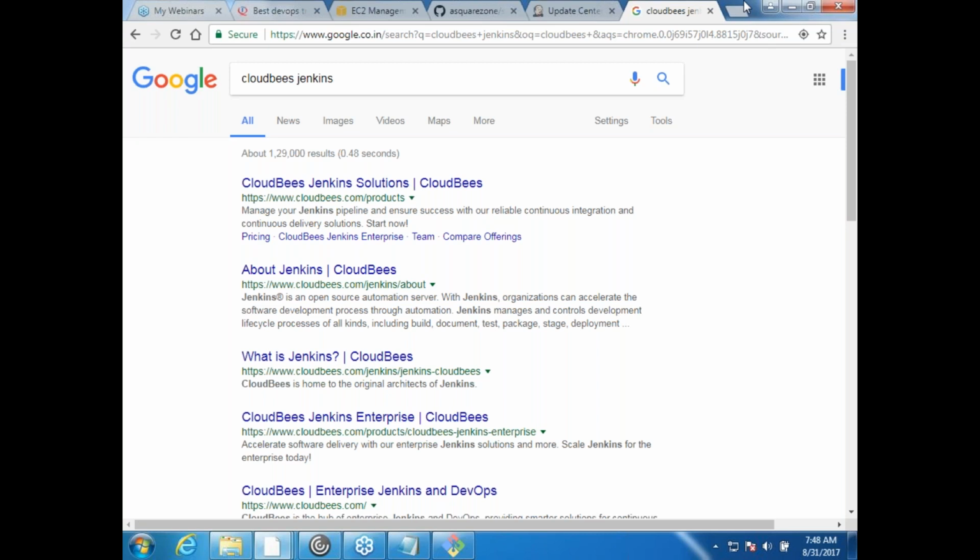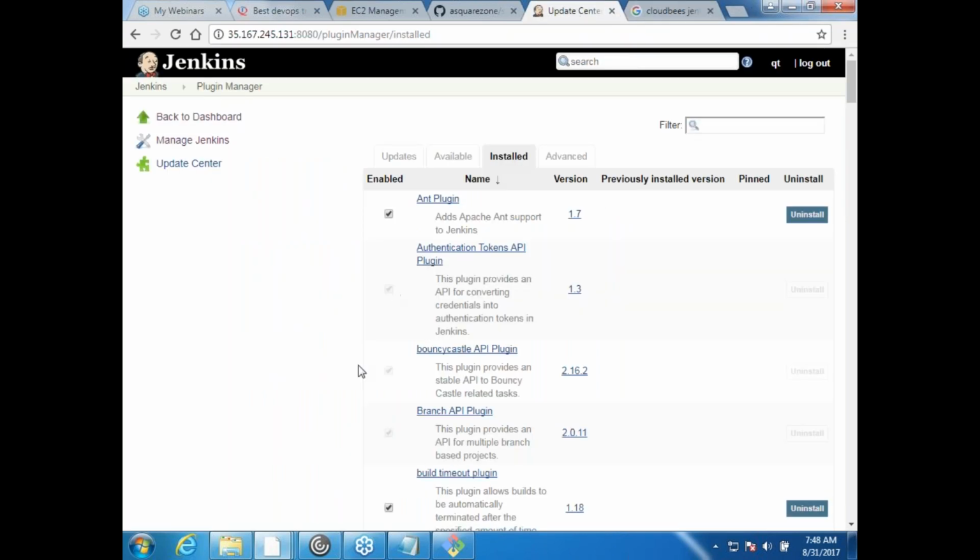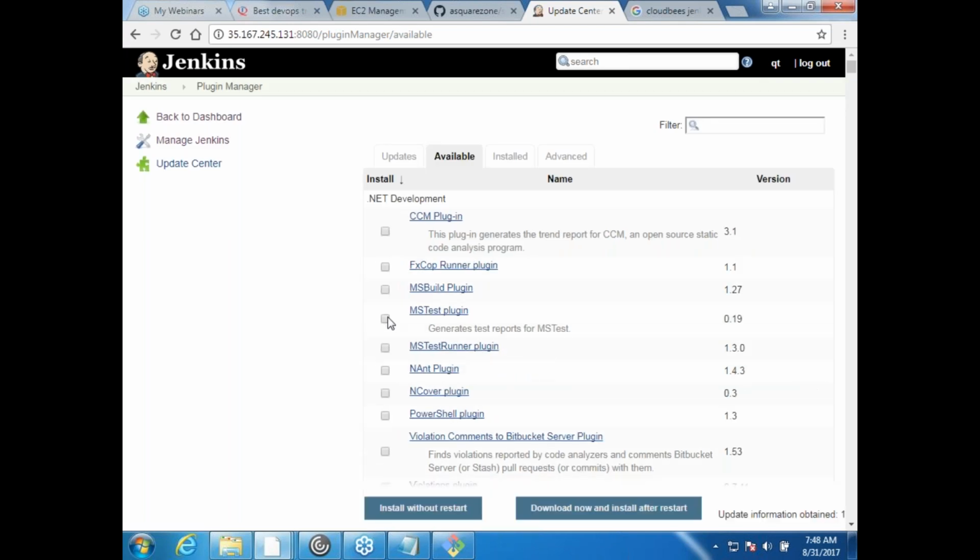Okay, so now how can I install a plugin? Let us do that. Let us do one of the plugins, some random plugin. I would be doing this MSBuild plugin. And I would do install without restart.